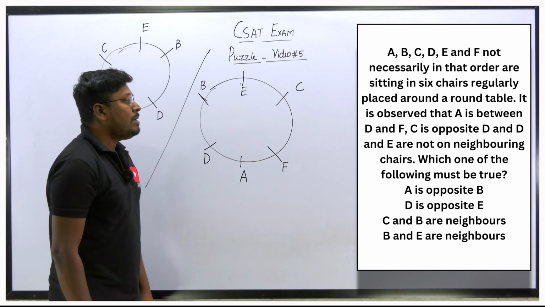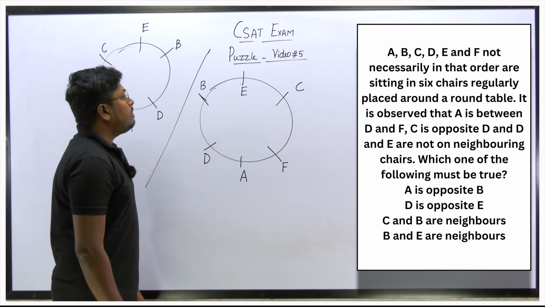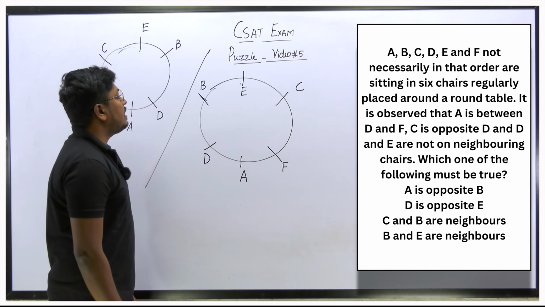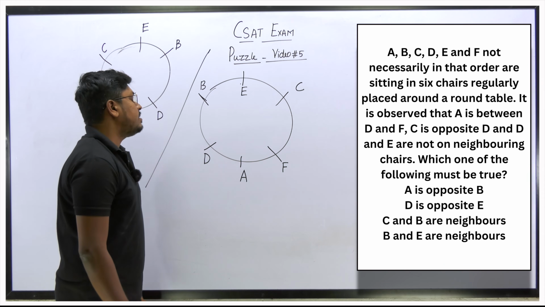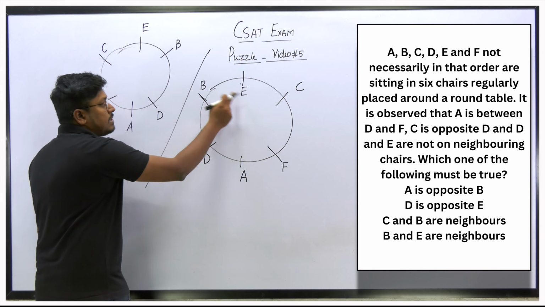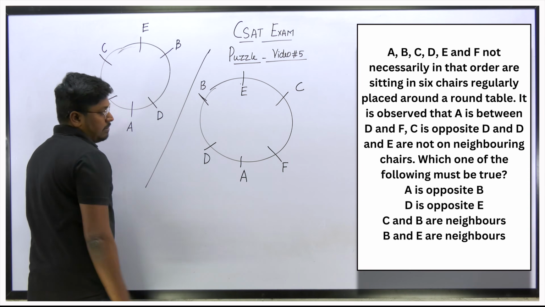Third point, C and B are neighbors. No, that is also wrong. C and B are not the neighbors. Last point, B and E are neighbors. Yes, B and E are neighbors in this diagram. Similarly, B and E are neighbors in the other diagram.